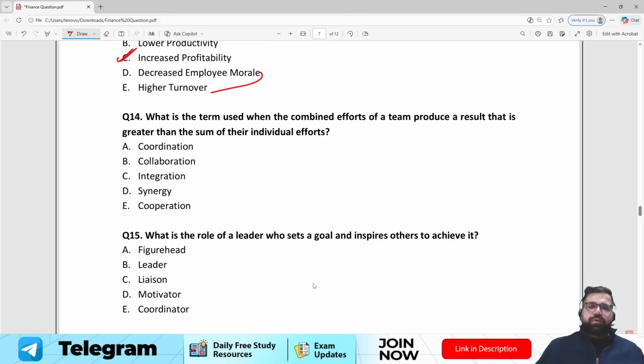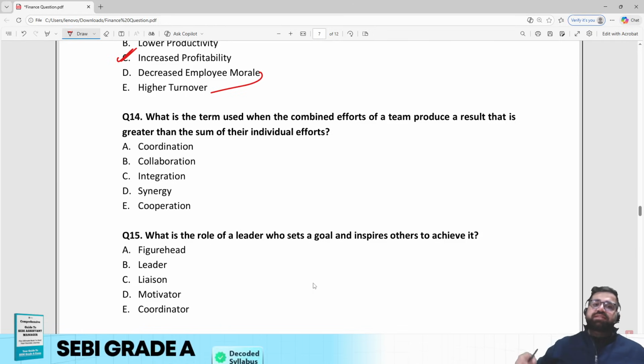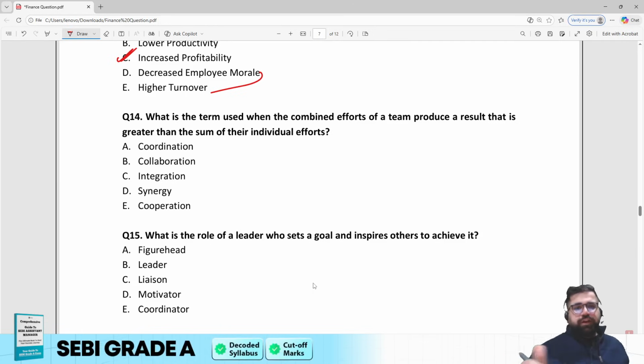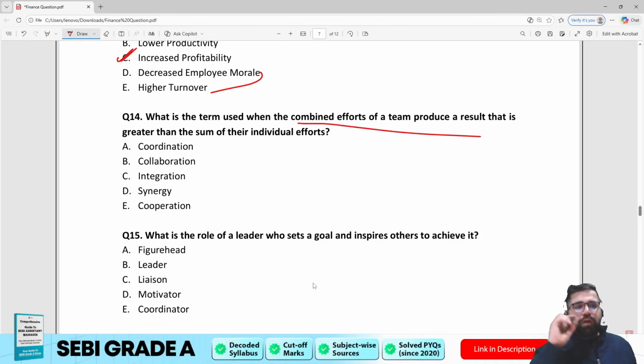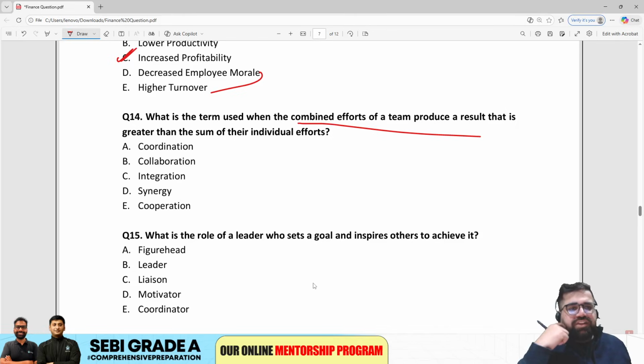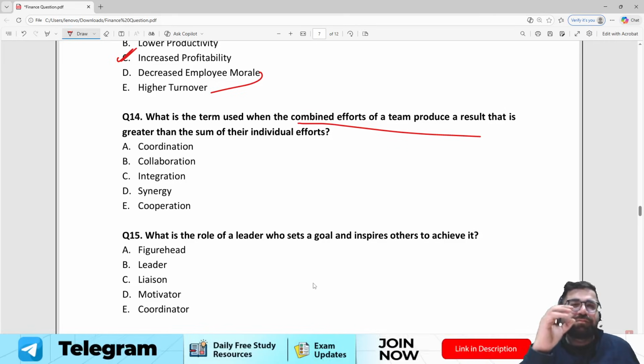What is the term used when the combined efforts of the team produce a result that is greater than the sum of the individual efforts? So over here you have combined efforts of the team, right? Collaboration, coordination, integration, synergy, or cooperation. Now this question looks tough because all the options are kind of close to each other, but we are providing the correct answer as option number D, which is